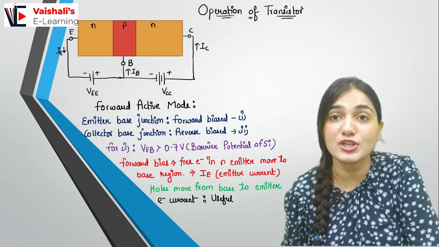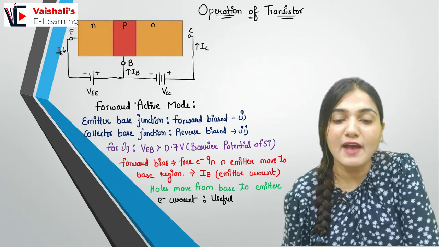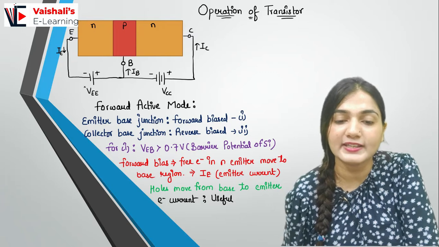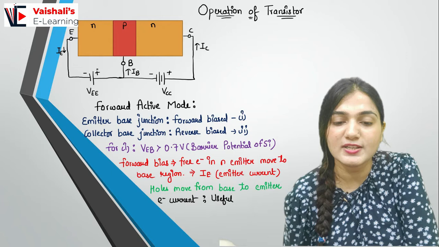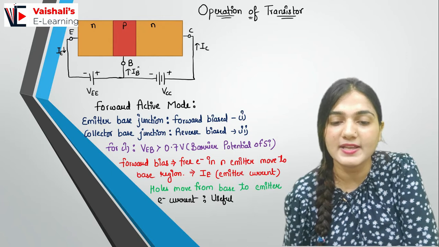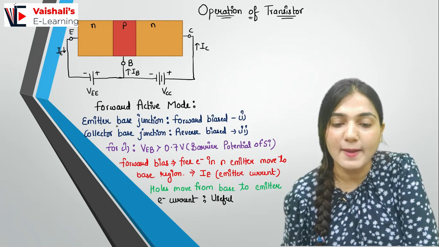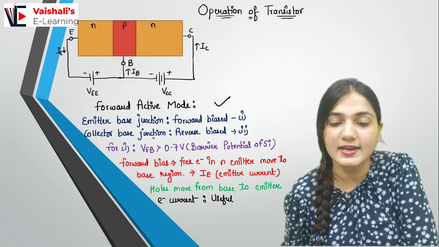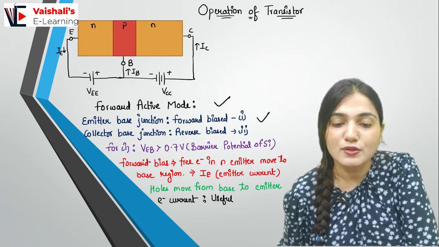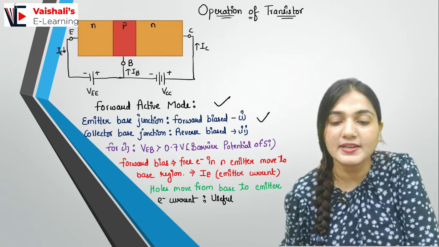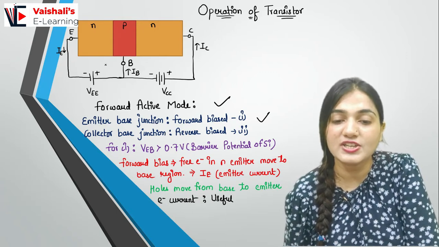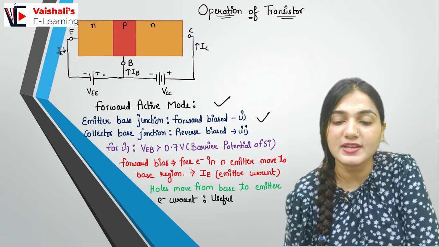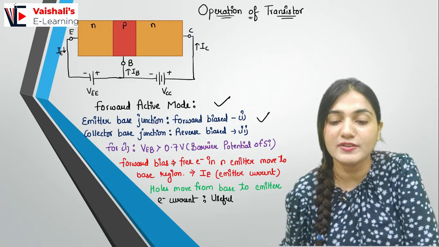Now coming to the operations of the transistor. Right? So we have the forward active mode. In the forward active mode you can see over here the base emitter region is forward bias and the collector base region is reverse bias. So emitter base junction forward bias, collector base junction reverse bias. So now when I have the VEB greater than 0.7 volt. So 0.7 volt is the barrier potential, and if I consider the VEB to be greater than 0.7 volt, then